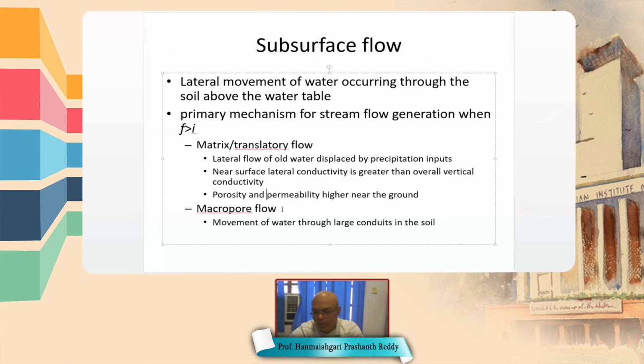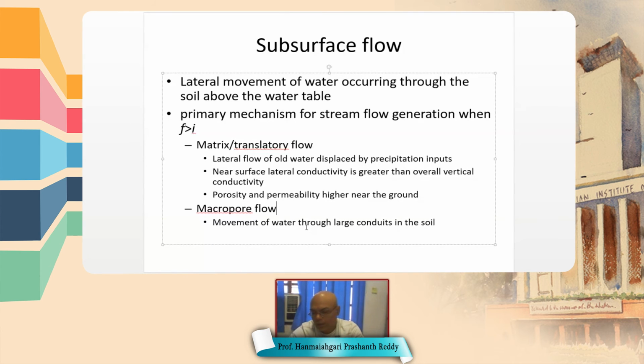So in macro pore flow, movement of water takes place through large conduits formed in the soil. Sometimes, due to the rainy seasons, there can be piping within the soil. Piping means there is a formation of large voids, or interconnected large voids.